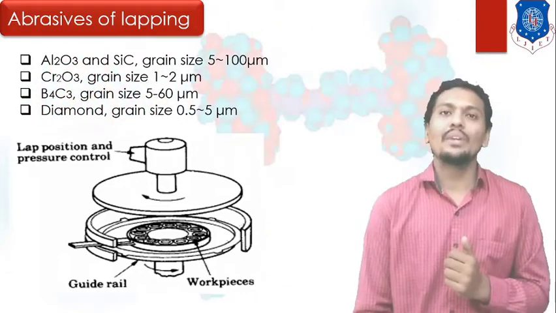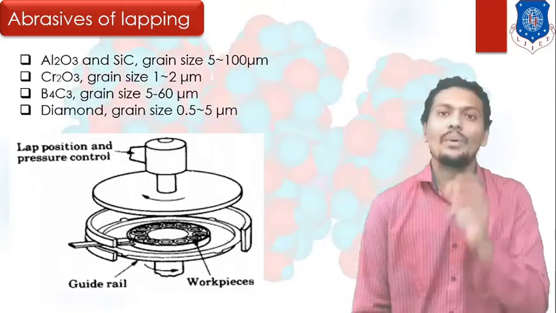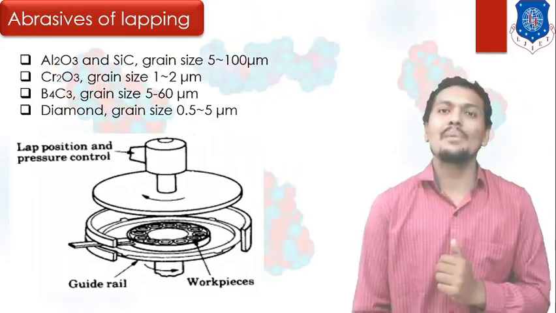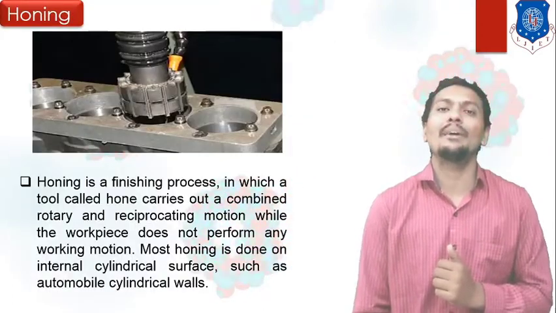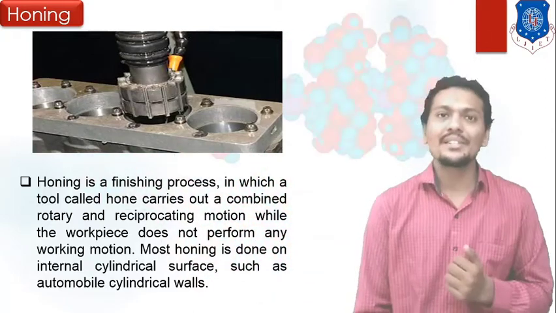For lapping we need abrasive surfaces or abrasive particles, and with the help of these we can do the proper finishing. I also mentioned the view for the lapping process. After lapping, let us discuss the honing process.